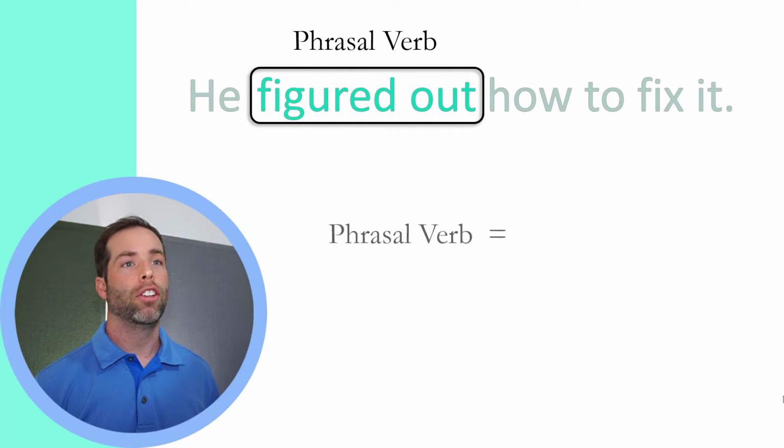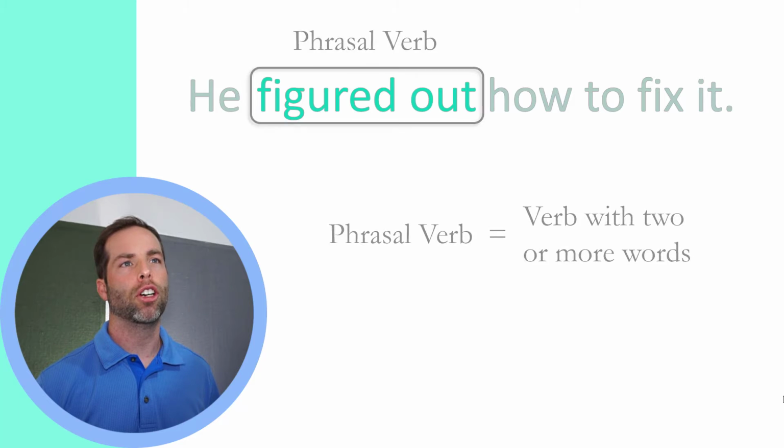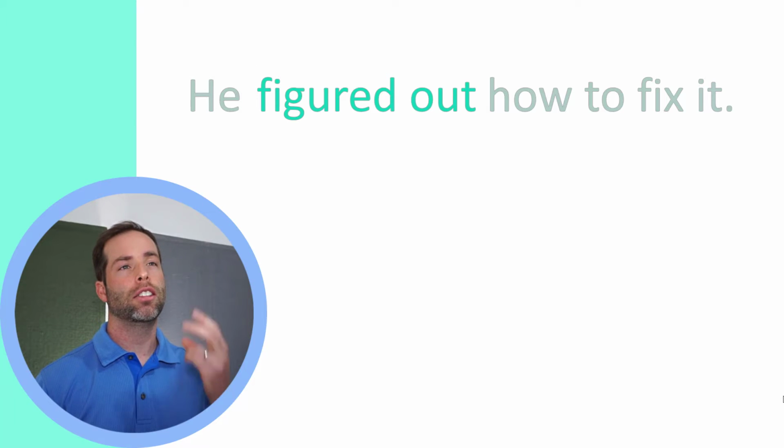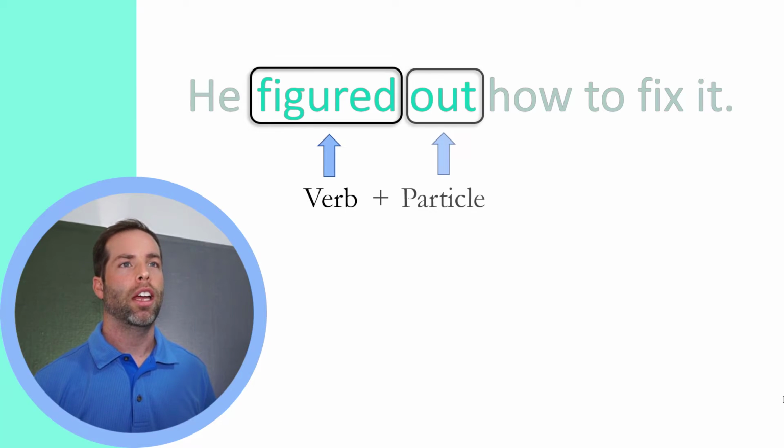So, a phrasal verb is a verb with two or more words. And every phrasal verb is going to have at least two words, and it will have two parts. It will have the verb, and it will have the particle. The particle is usually a preposition, but it can be different words also. So let's look at some rules about how to use these phrasal verbs.